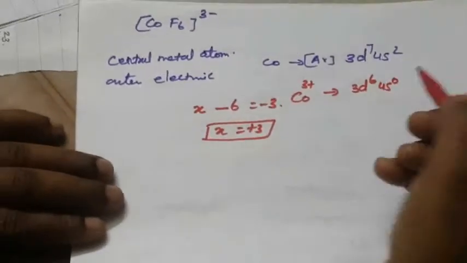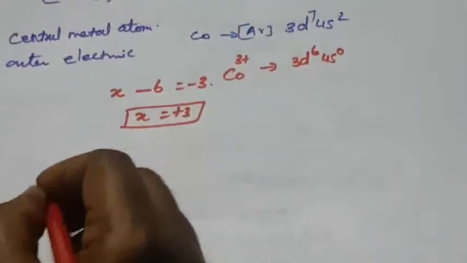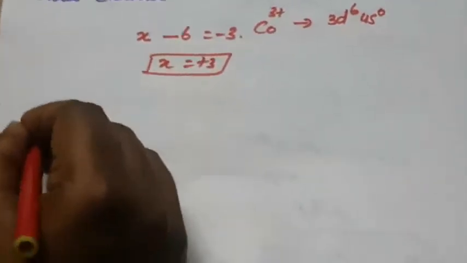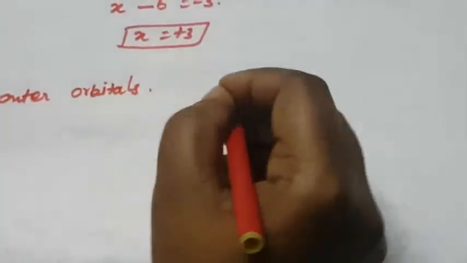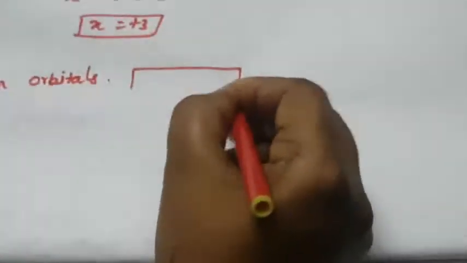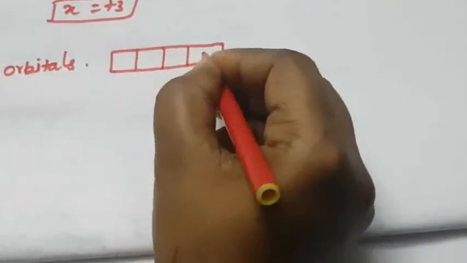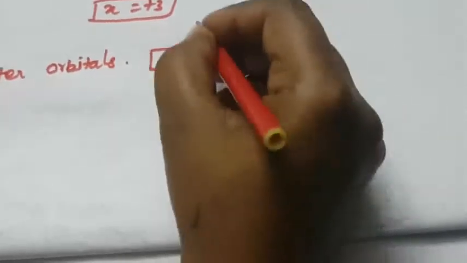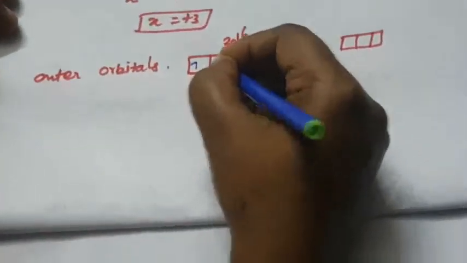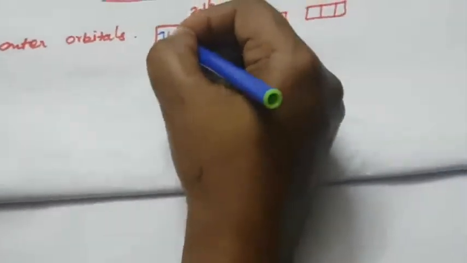Okay, so this is the general electronic configuration, 3d6 4s0. First you write the outer orbitals of the central metal atom. First you draw the 3d, then 4s, then 4p. Again 3d6: 1, 2, 3, 4, 5, 6. Okay. So another is the nature of the ligand.